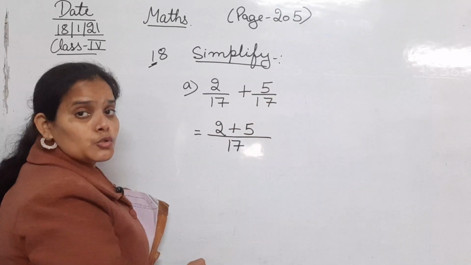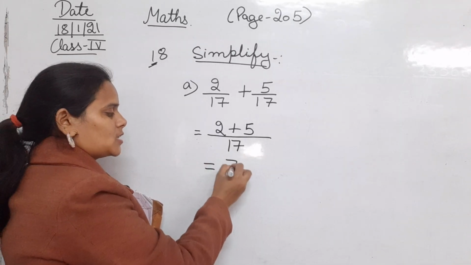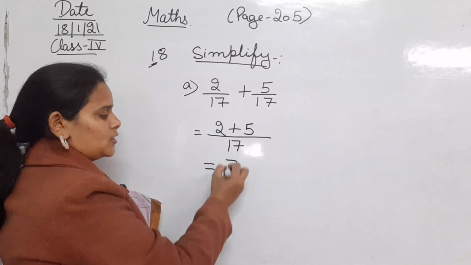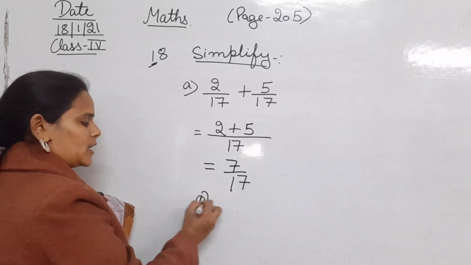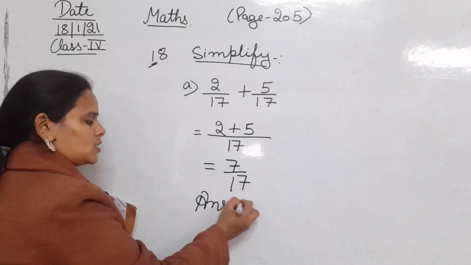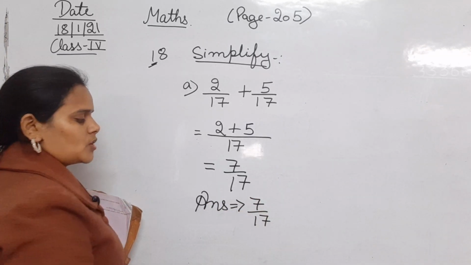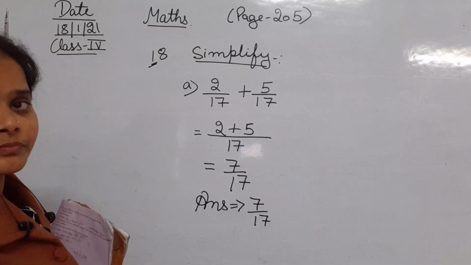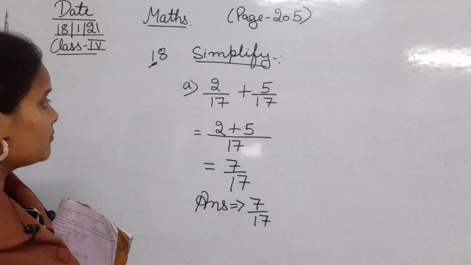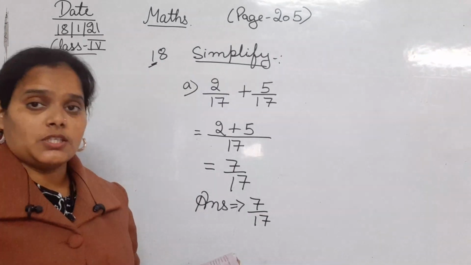Next, the first one was 2, second plus 5. That is 2 plus 5. 2 plus 5 is 7. And denominator will be 17 as same. So here your answer is 7 upon 17. This is your answer. That is 7 upon 17. Okay? चलिए, so this was the A part from sum number 18.